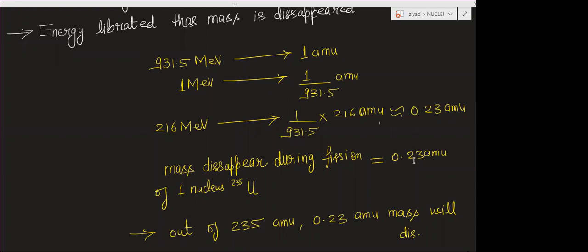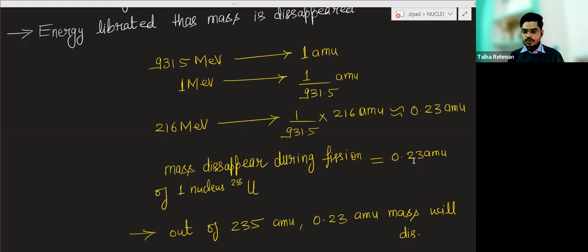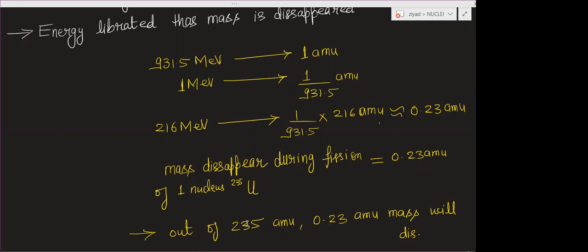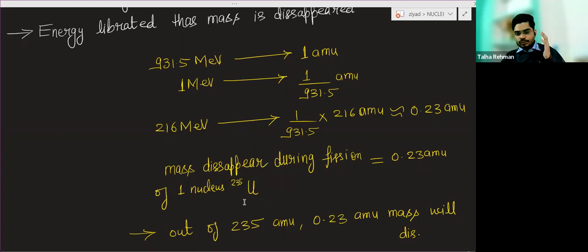Now, what is the total mass of one nucleus? It is 235. So out of 235 AMU of mass, only 0.23 AMU is disappearing.